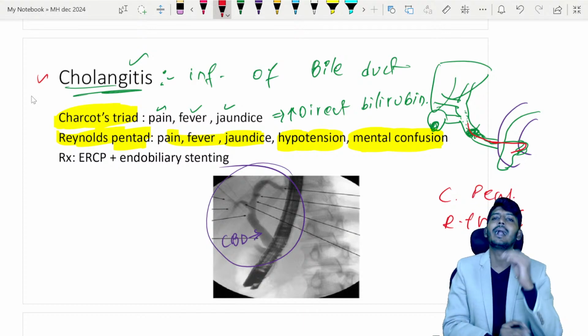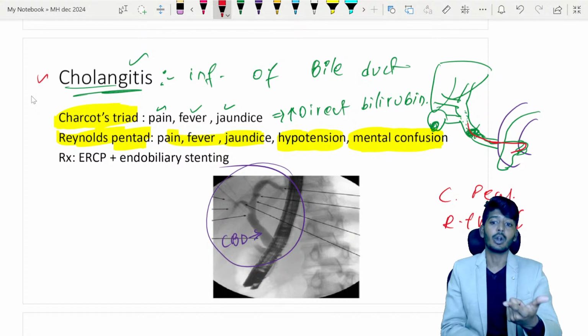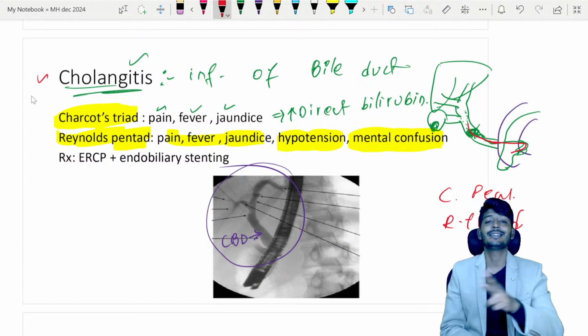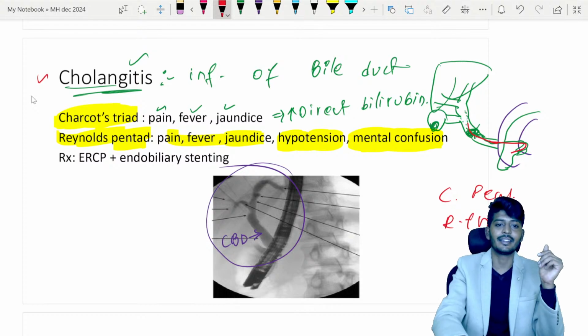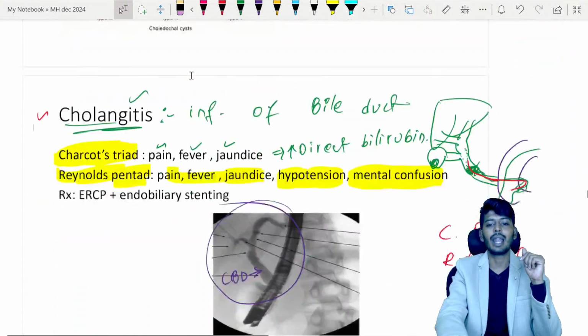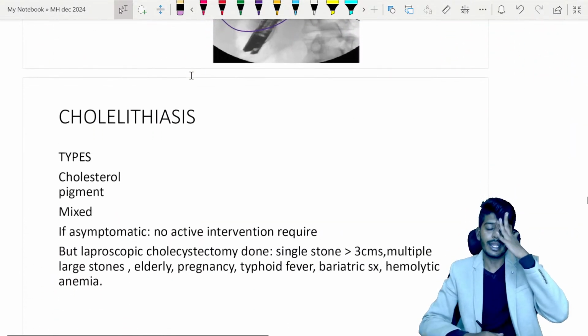Cholangitis can be due to multiple causes. It can be due to parasites. It can be due to gallstones. The first and most common cause is gallstone, cholelithiasis. And choledochal cyst also can lead to cholangitis. Okay. Then let's go to the next important topic, cholelithiasis.